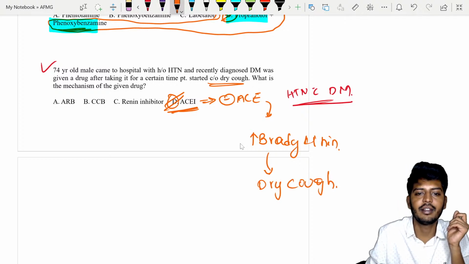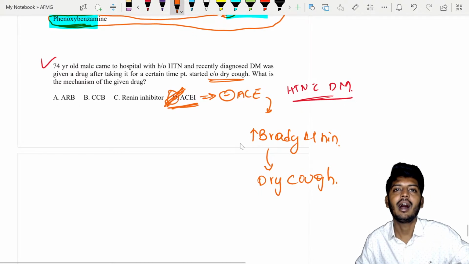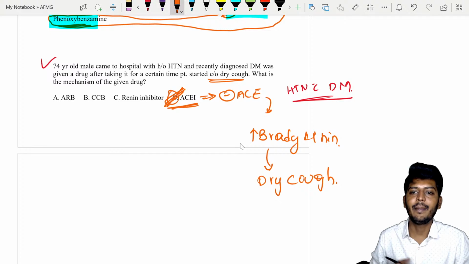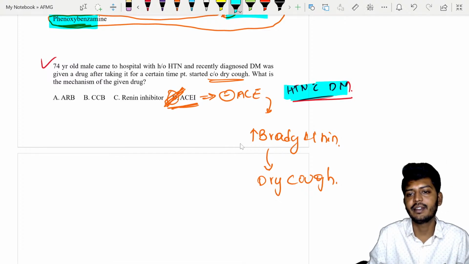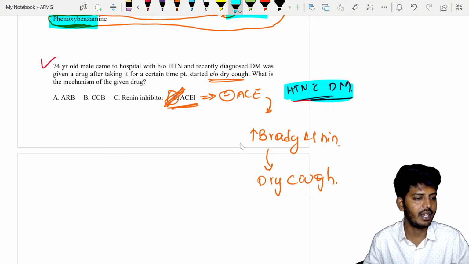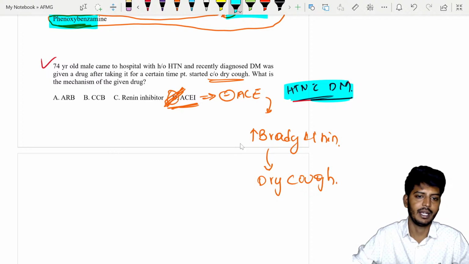So the answer is ACE inhibitor. For a diabetes patient with hypertension, the best drugs we can use are ACE inhibitors or ARBs. Very good answer.